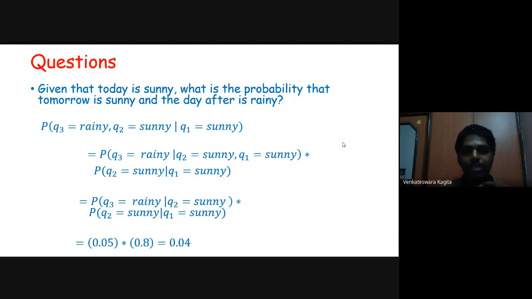So this is equivalent to 0.04. So the probability of the next 2 days' weather being the sequence sunny and rainy, given that today's weather is sunny, is 0.04. So this is how you calculate it.